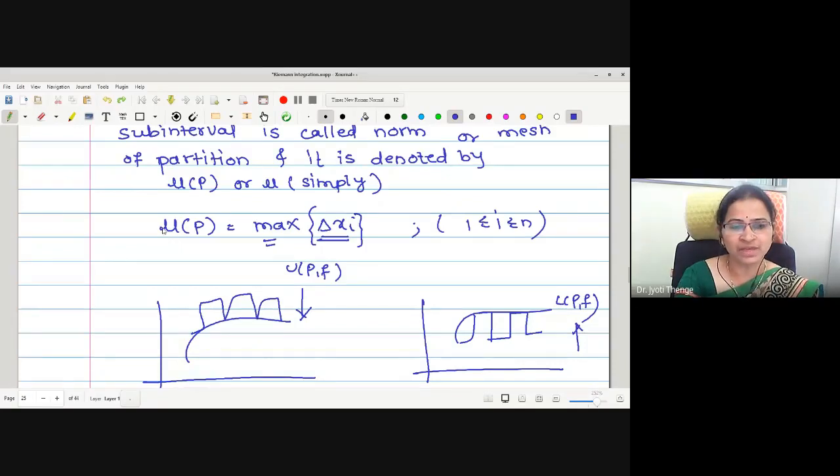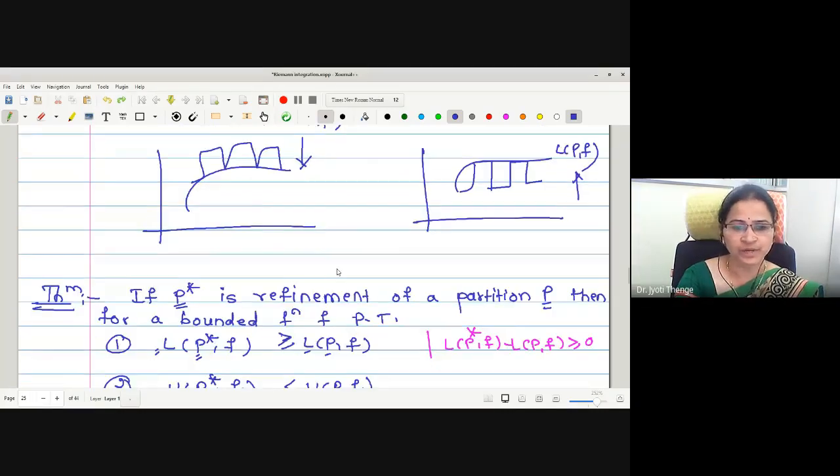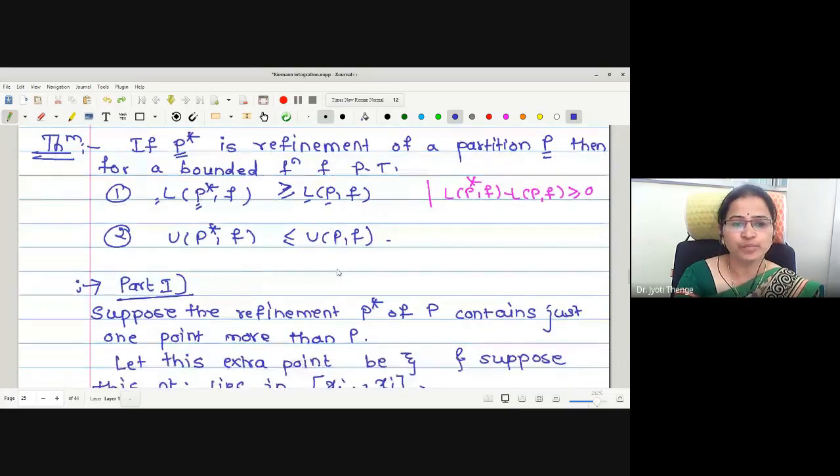Mathematically, we define mu of P, that is the norm of P, to be the maximum among the delta xi's. What are the delta xi's? They are the lengths of the subintervals of the given partition, where i runs from 1 to n. Later we saw the important theorem that if P star is a refinement of P, then for a bounded function we have proved that L(P star, f) is greater than or equal to L(P, f), and U(P star, f) is less than or equal to U(P, f).